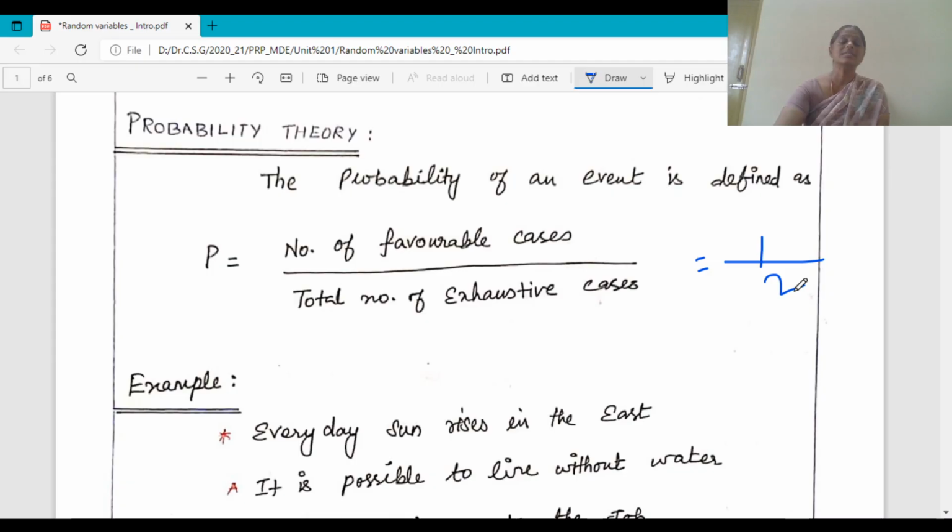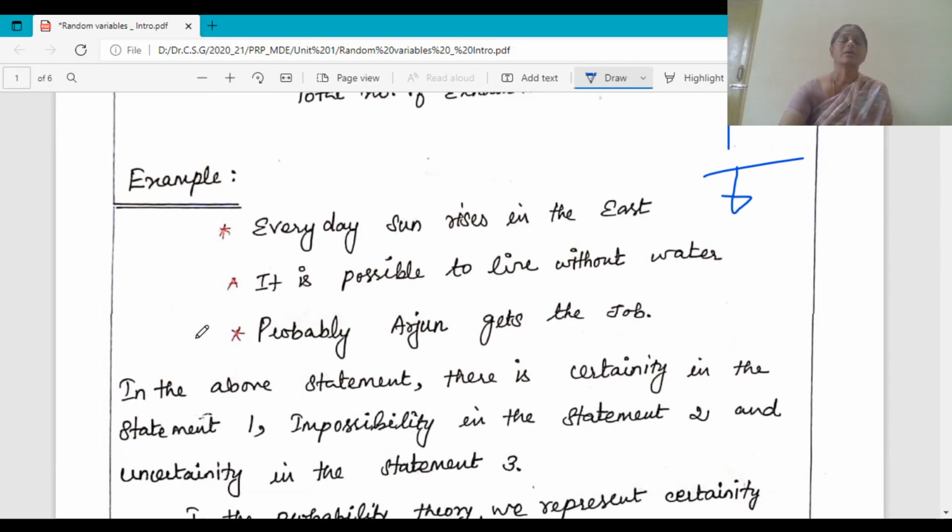Let us consider another example, when a fair die is thrown. Here, when a fair die is thrown, I hope all are aware that the total number of exhaustive cases is 6. And if you look for a number, either it is 1 or 2 or 3, and for example, consider the number 4. The chance for the number 4 is only 1. So, the probability of getting a number 4 is 1 by 6. Now, let us see some other examples.